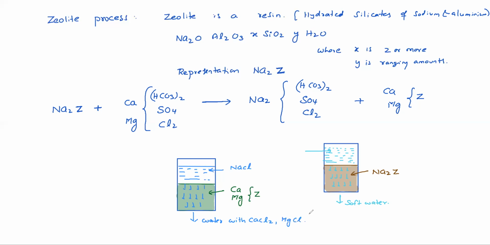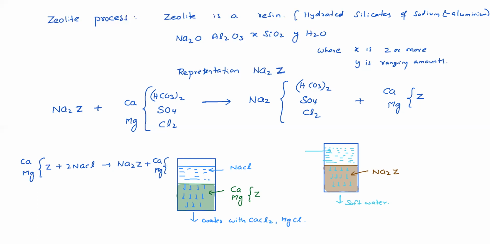The reaction is like this: CaZ or MgZ reacts with NaCl and gives rise to Na2Z plus CaRMg Cl2. Understood now?